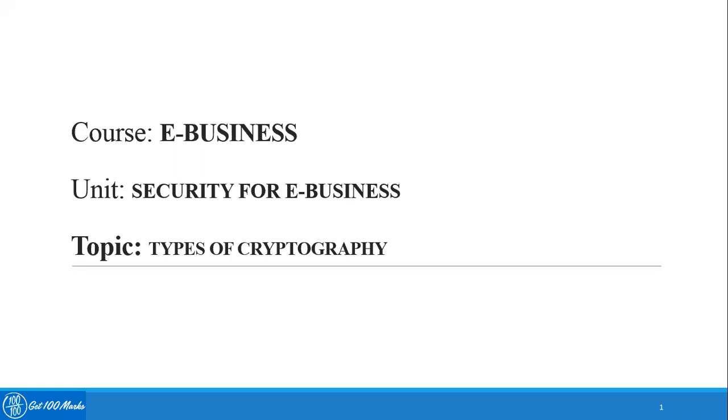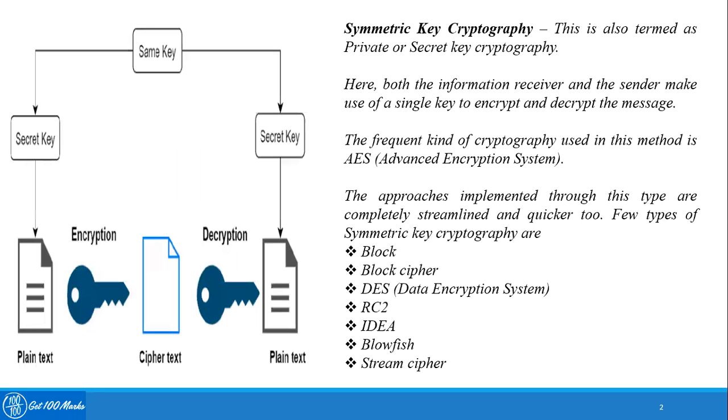In today's session, we are going to discuss types of cryptography. This session is a continuation of our previous session where we discussed what is cryptography, what are the objectives of cryptography, and two major functions of cryptography named encryption and decryption. Coming to types of cryptography, there are three types. One is symmetric key cryptography, the second one is asymmetric key cryptography, and the third one is hash function. Let's discuss each in detail.